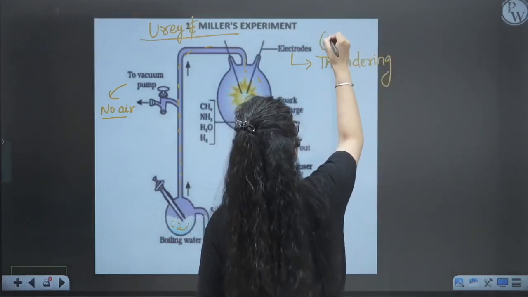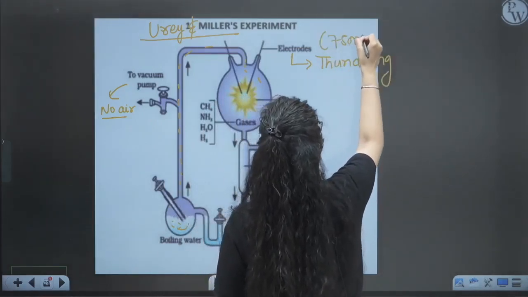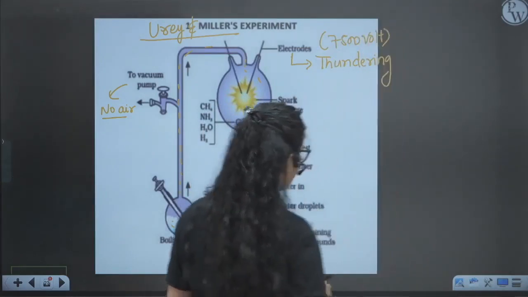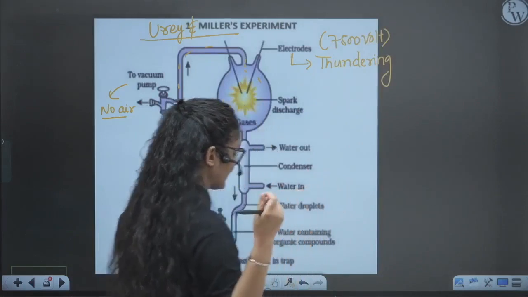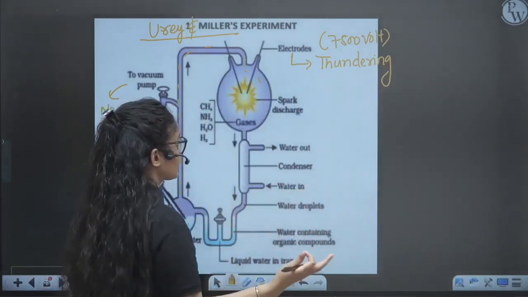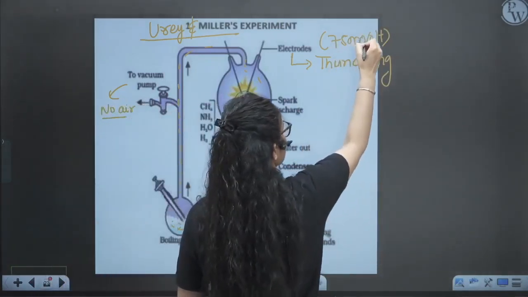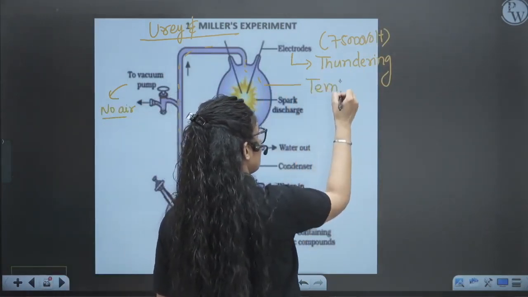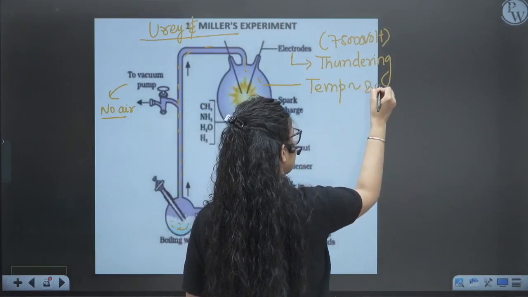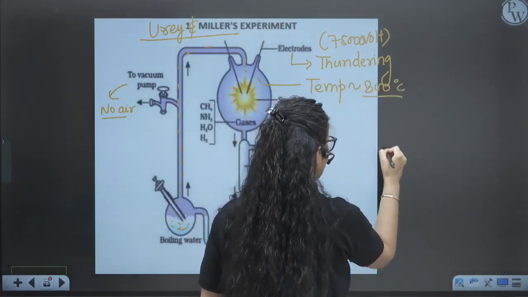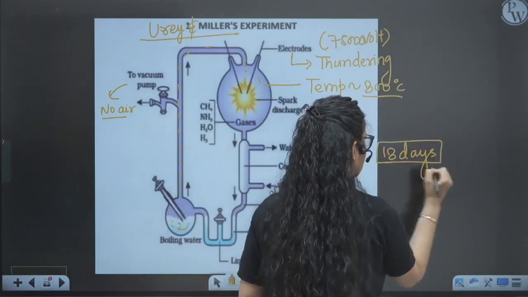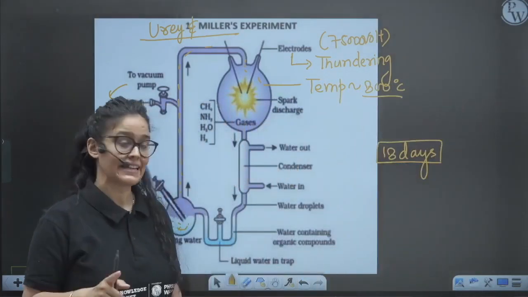And he used these electrodes at approximately 75,000 volts. So this was the voltage of those electrodes, right? Approximately 75,000 volts, not 100,000 volts. What was the temperature inside? They set the temperature at approximately 800 degrees Celsius. And they set up this experiment for 18 days, right?